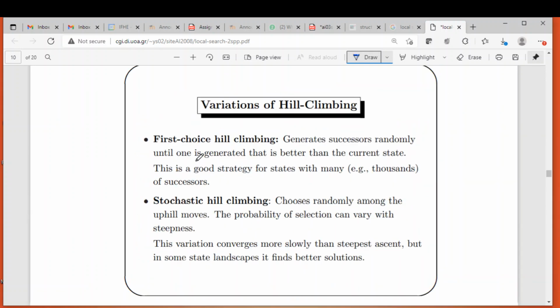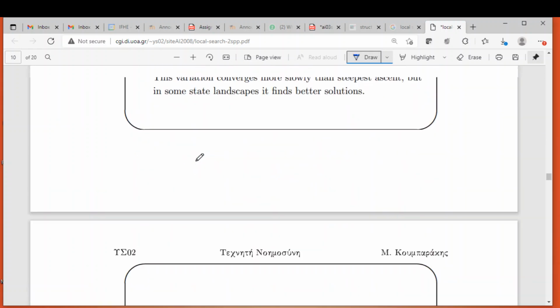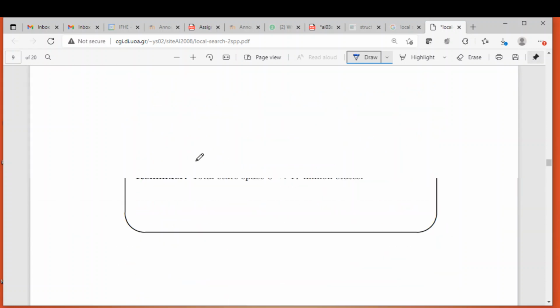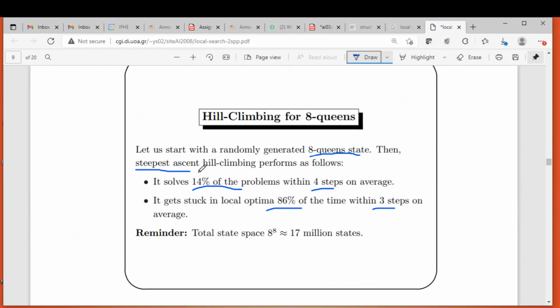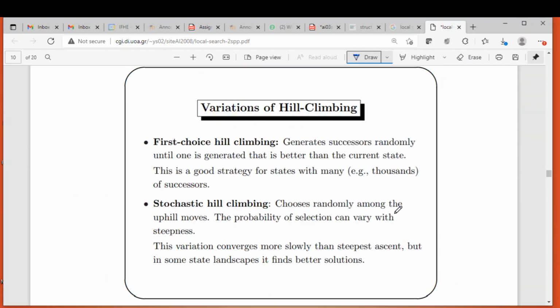Let us remember these things: a 14 percent success rate, 4 steps on average when it succeeds, and 3 steps on average during failure.